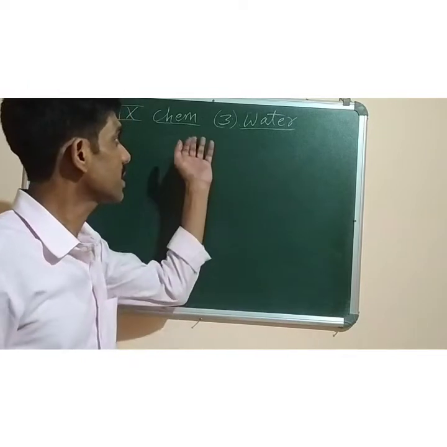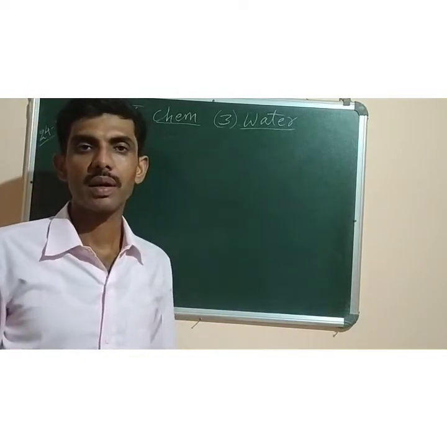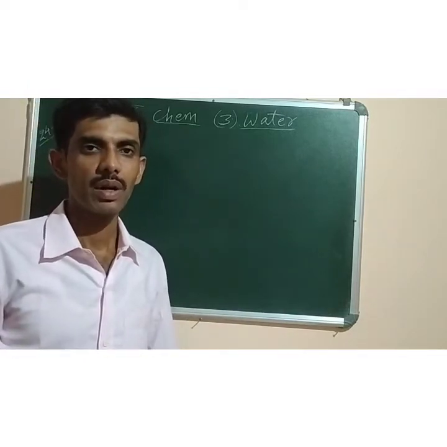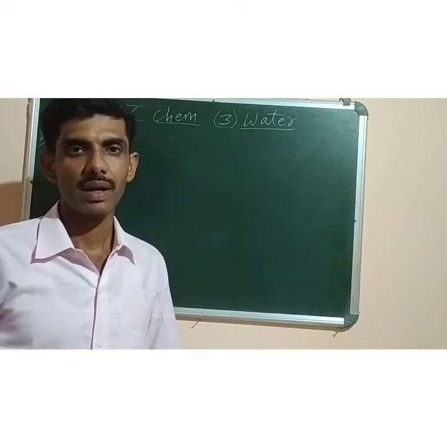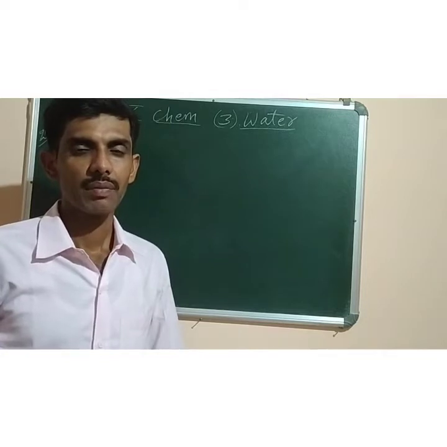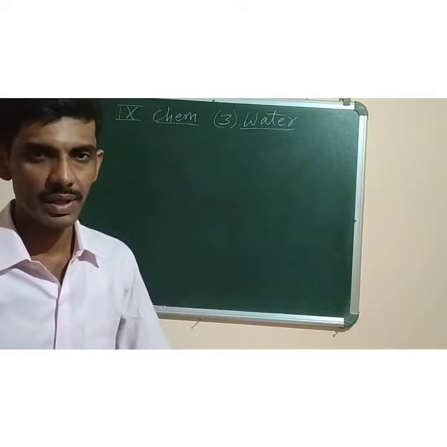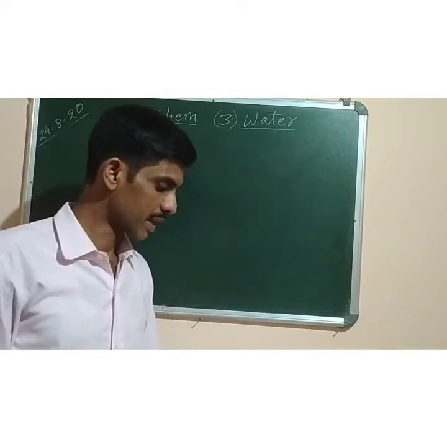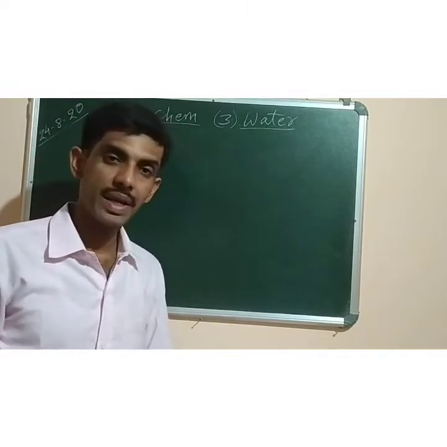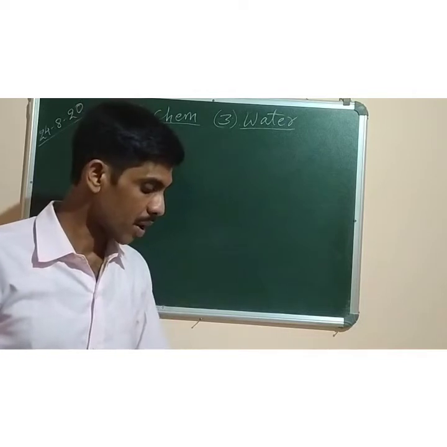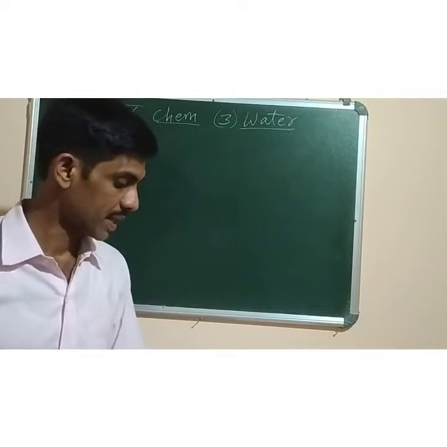We had already started chapter 3, water, and in the previous class we studied the physical properties of water, like water has a boiling point of 100 degrees C, freezing point is 0 degrees C, the density of water being 0.997 gram per cubic centimeter. Pure water is a covalent compound and it is a bad conductor of heat and electricity.